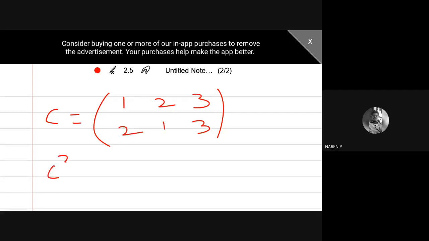So now I can find C square. Directly I can write it. 1 maps onto 2, 2 maps onto 1, finally 1 maps onto 1. 2 maps onto 1, 1 maps onto 2, finally 2 maps onto 2. 3 maps onto 3, again 3 maps onto 3, so 3 maps onto 3.